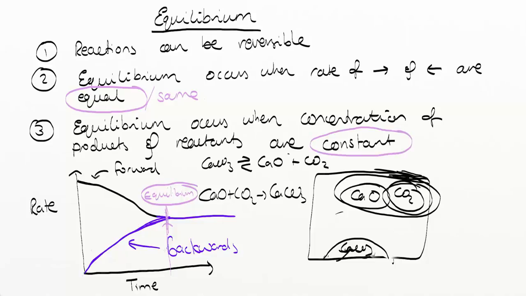The concentrations are constant, which means that they don't change, but they're not necessarily the same. The concentration of calcium oxide and carbon dioxide is not necessarily the same as that of calcium carbonate, but the rates of reaction of the forward and backwards reaction are the same. So it's important to note that difference.